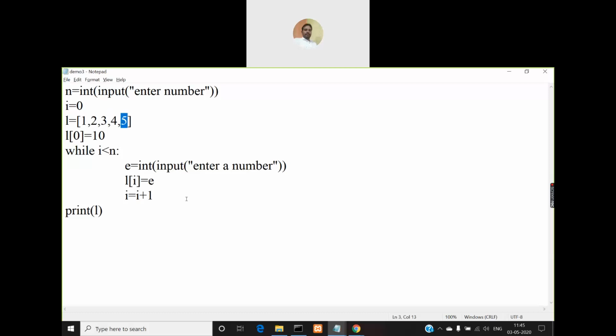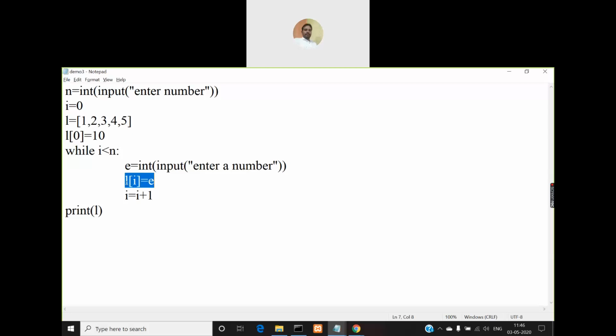But when I becomes 5, because the size of the list is 5 and indexing starts from 0 and ends at 4, if you try to add a new element at index 5 using this assignment operator, L of I is equal to E, then it will generate an error because there is no such index. Indexes start from 0 and end at 4 because the size of the list is 5.